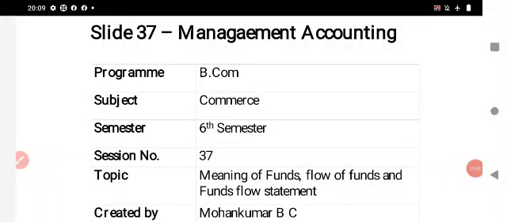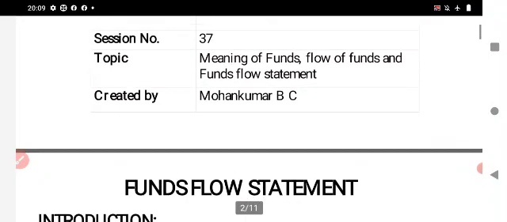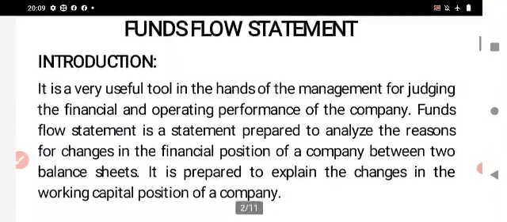Dear student, in this video, I'm trying to explain the meaning of funds, flow of funds, and fund flow statement. Let us start with the introduction about the topic.